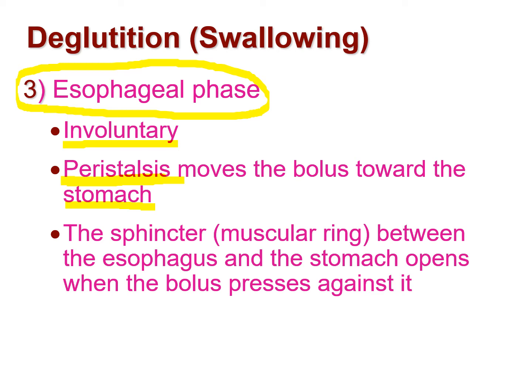Now once it reaches the stomach, the sphincter, that is the muscular ring, is just like a door or opening into the stomach. That sphincter, the muscular ring between the esophagus and the stomach, opens and the bolus is pressed against it so that it forces the bolus through the sphincter into the stomach.